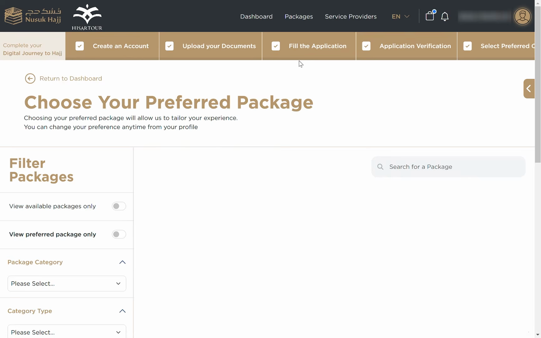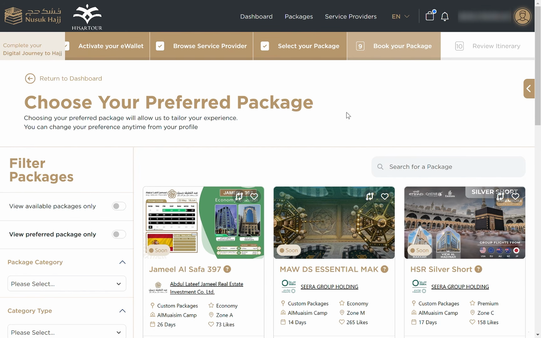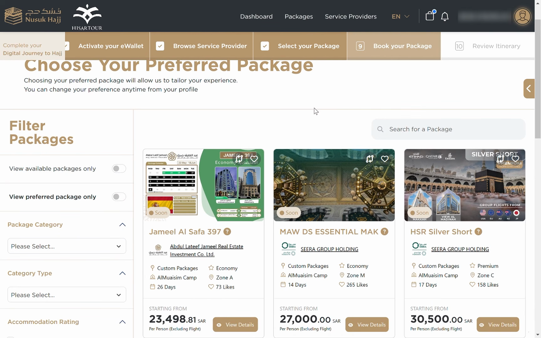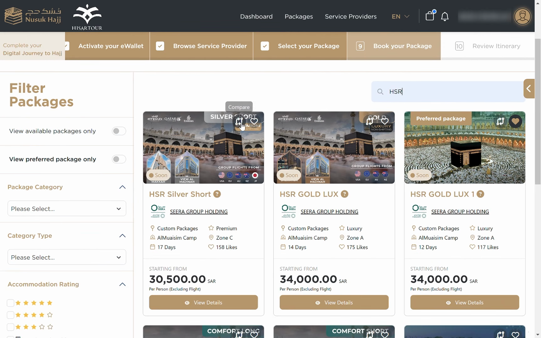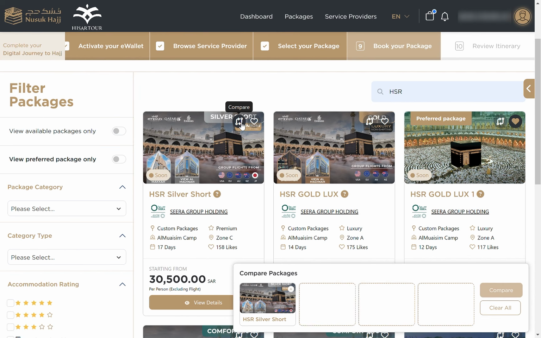So let's check the package comparison. For example, we have a couple of packages that we offer, and here are the silver short package and the gold package. So what is the difference? It's only about 3,500 Riyal. So what makes this difference? If you want to compare the key differences of these two packages, you simply choose this.